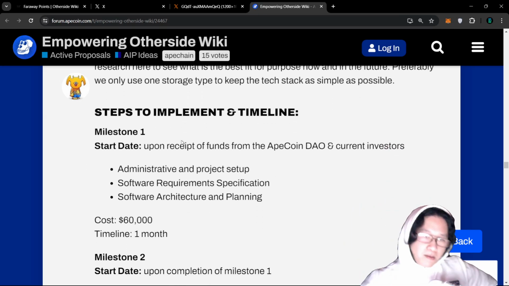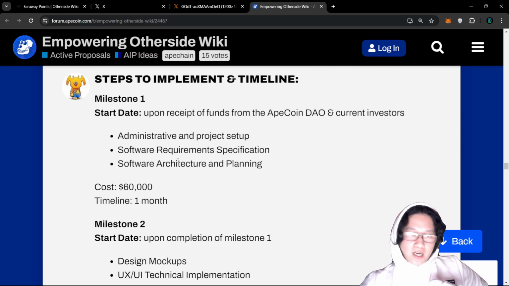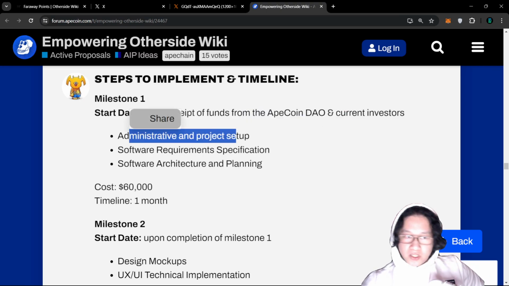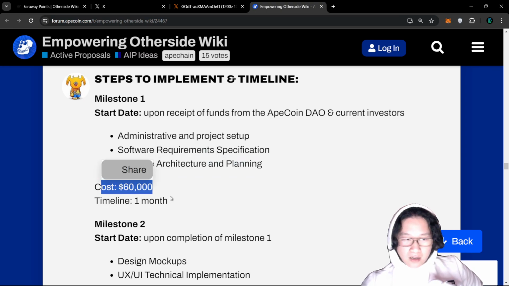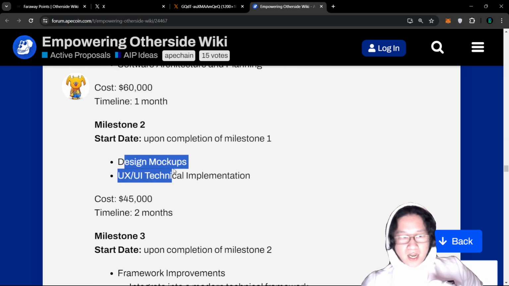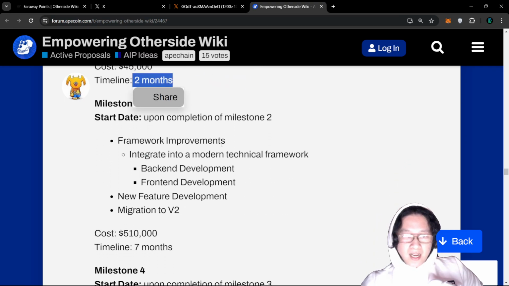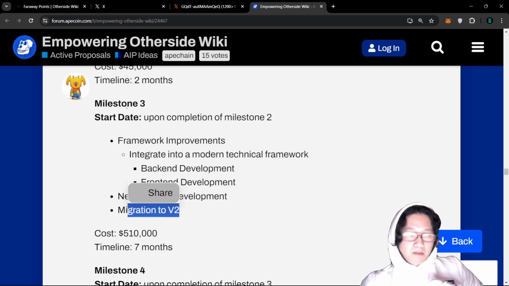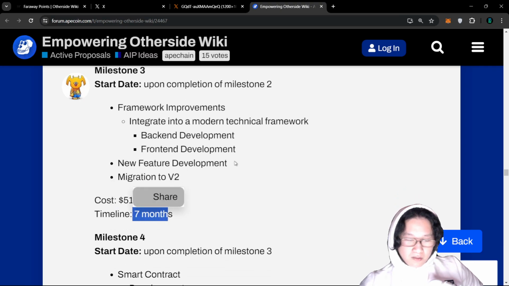But again, they also talk about steps and milestones for development, right? And this goes over milestone 1, which is upon receipt of funds, set up administration, software, architecture, and planning. And they go over the costs as well, like 60,000 takes about a month to do that. Also, they go over milestone 2, design mockups, UI, UX, technical implementations, how long that's going to take, about 2 months. And additionally, they go over framework, new feature developments, and migration. This milestone 3 is actually the biggest one at 510, and 7 months of development.